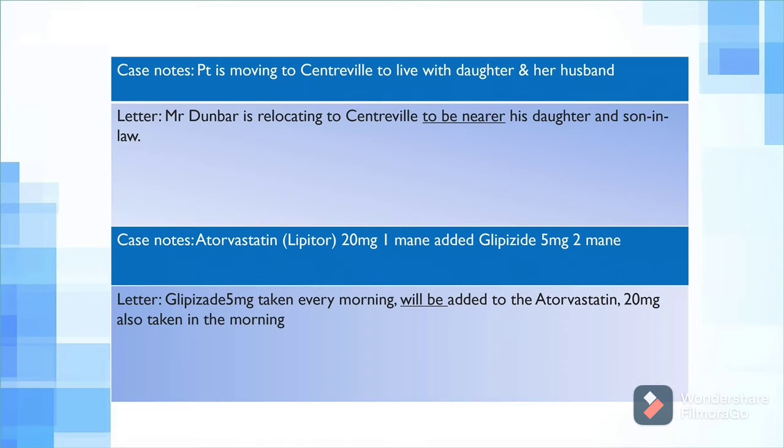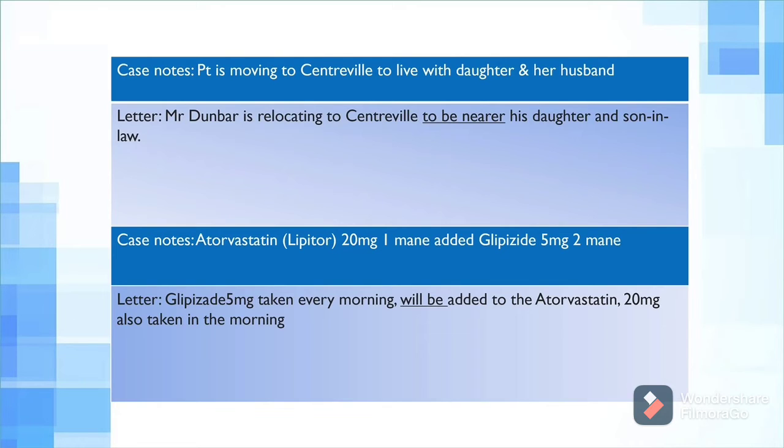So here are two examples. Case notes say: patient is moving to Centerville to live with daughter and her husband. And the letter says Mr. Dunbar is relocating to Centerville to be nearer his daughter and son-in-law. That's actually inaccurate. He is going to be living with his daughter, not near his daughter.